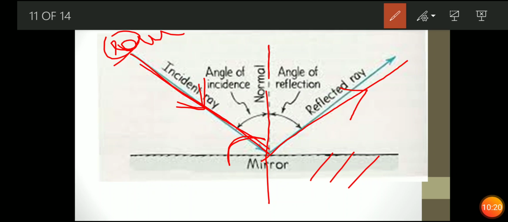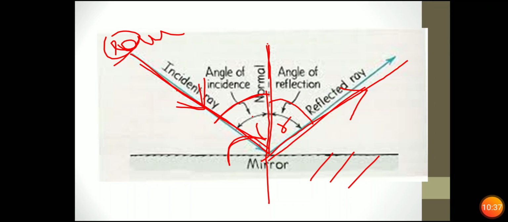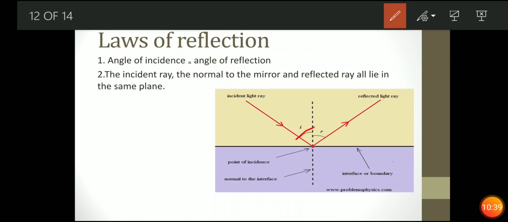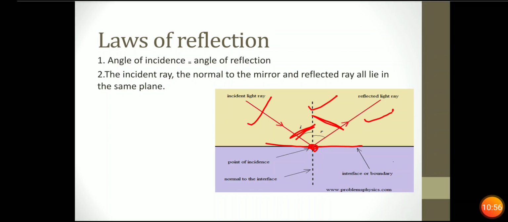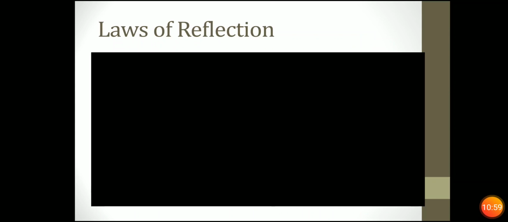Now the angle between the incident ray and the normal is known as angle of incidence. Now angle of reflection is the angle between the reflected ray and the normal. It is i and it is r. Okay, so first law of reflection says that angle of incidence is always equal to angle of reflection. Second law of reflection says that the incident ray, the reflected ray and the normal all lie in the same plane. This is the same plane. Now at the point of incidence, this is your point of incidence. Now see the video again from the starting.